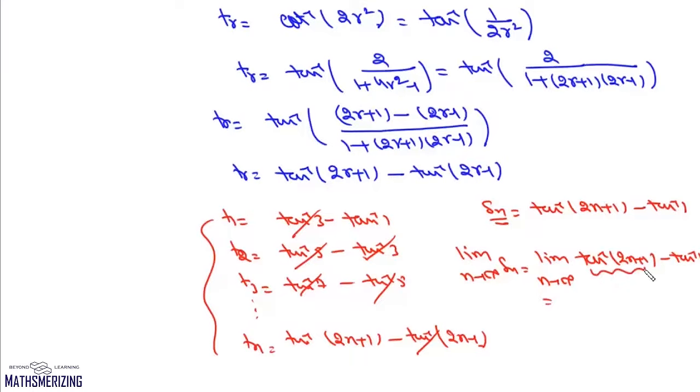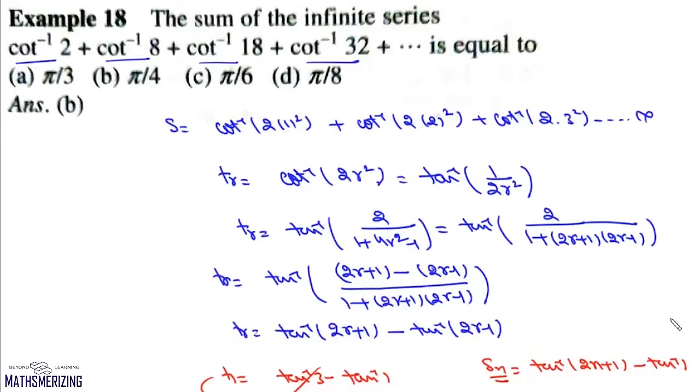Now this is tan inverse infinite, which is pi by 2, and then tan inverse 1 is pi by 4. So this value is pi by 2 minus pi by 4, which is nothing but pi by 4. So answer to this question is pi by 4, and that's your option B.